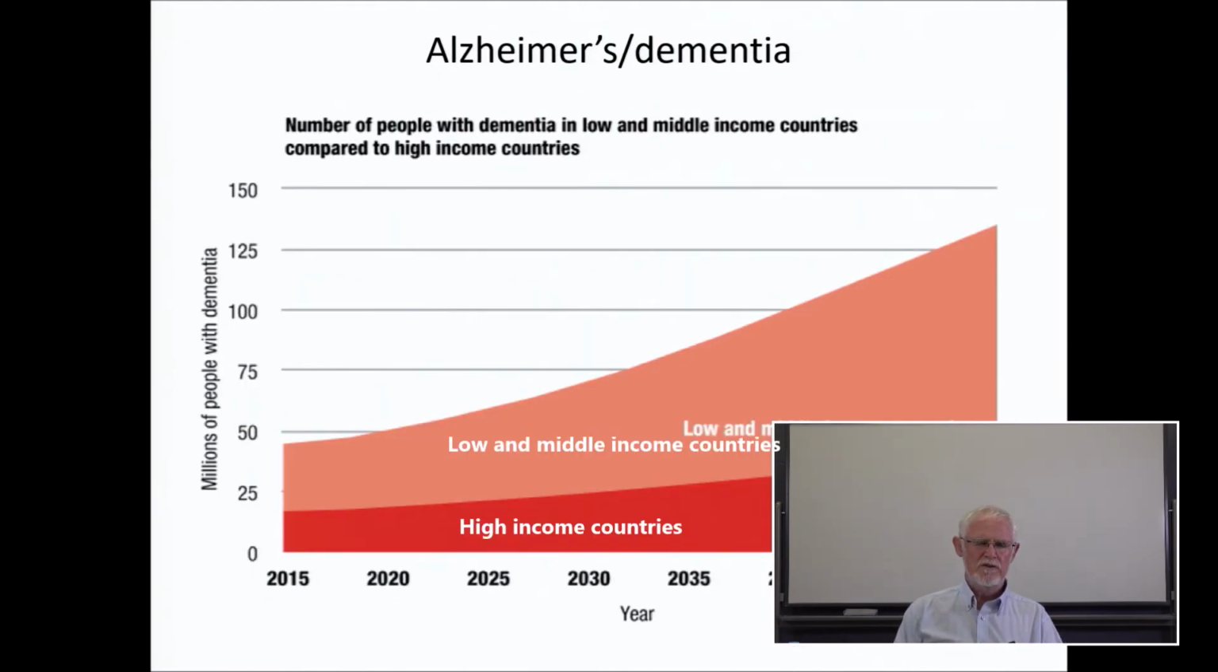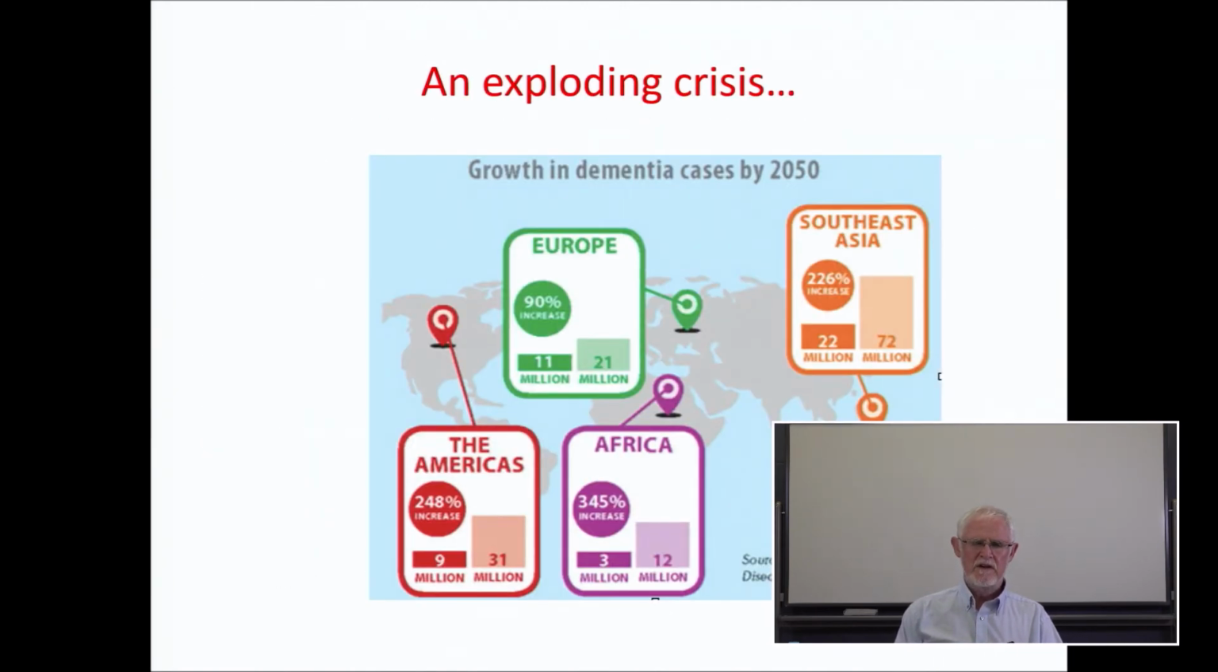Another problem, of course, is Alzheimer's and dementia. And again, we can see a huge jump in the number of cases going up, especially in low and middle income countries from now, but also in high income countries. We can see by 2050, again, very, very serious problem. And this, of course, is a disease that is terrible for the sufferers, but also terrible for the families and the carers and the people who need to take care of people with Alzheimer's. A great medical challenge.